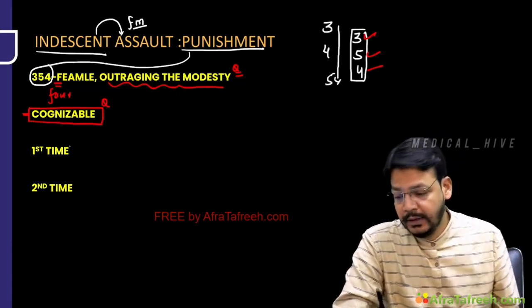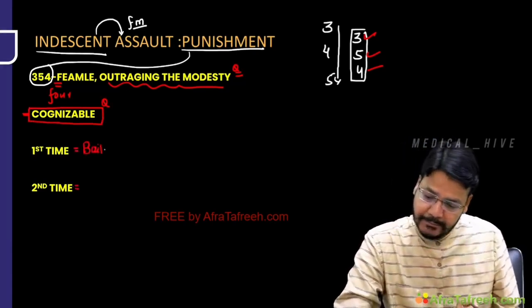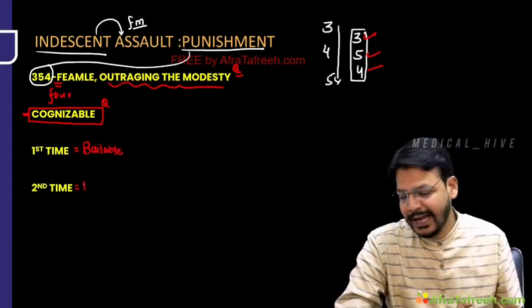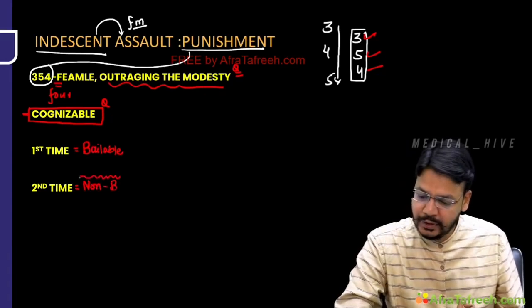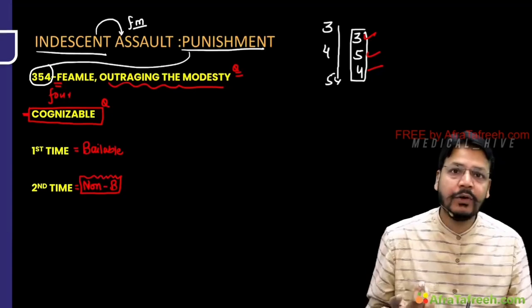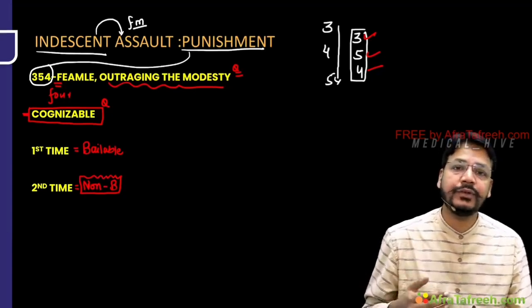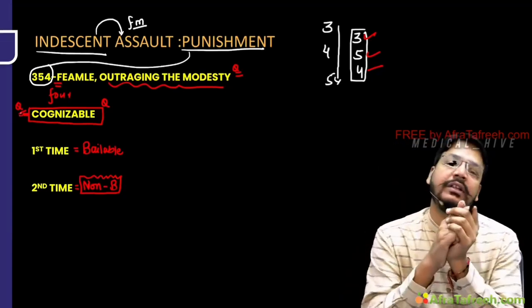First question. When you do it first time, these are bailable. And when you do or repeat in the second time, these are non-bailable. That's very simple. All are cognizable. What is the meaning of cognizable? Arrest without warrant. All the indecent assault are cognizable.